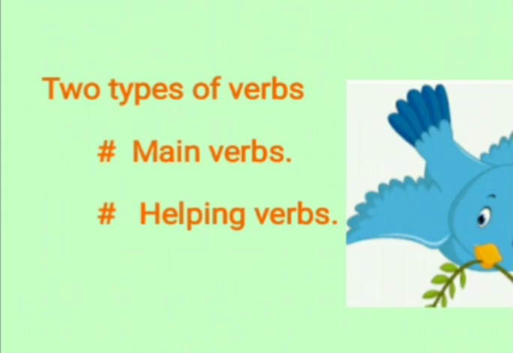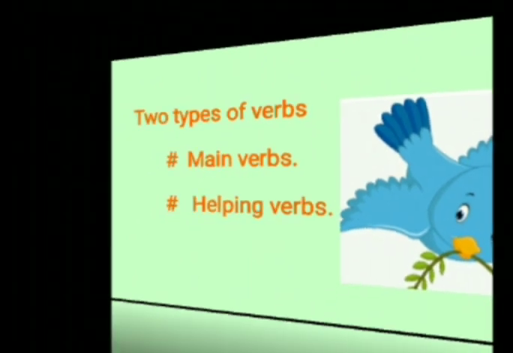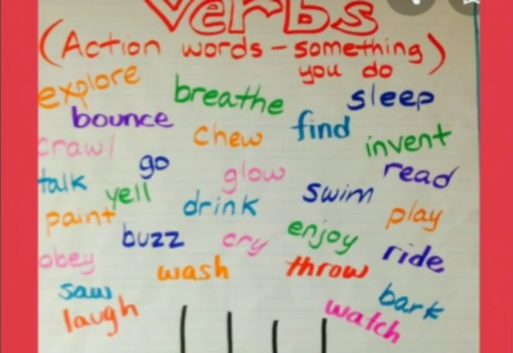There are two types of verbs: main verbs and helping verbs. Main verbs are action words like breathe, sleep, find, invent, read, swim, play, drink, throw, bark. All these words are called verbs or main verbs.